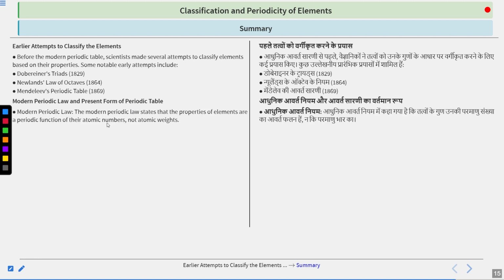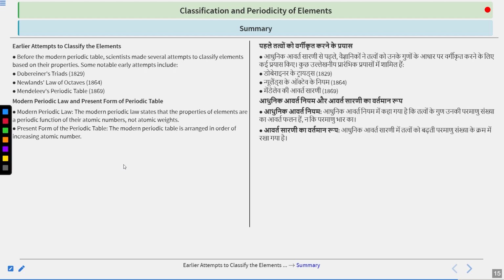According to the modern periodic law, the properties of elements are a periodic function of their atomic number and not weights. Again, this is a very, very important point to remember. Every physical and chemical property can be considered a function of the atomic number and not atomic weight. So for that reason, we are arranging the elements in terms of their atomic number and not the atomic weight.